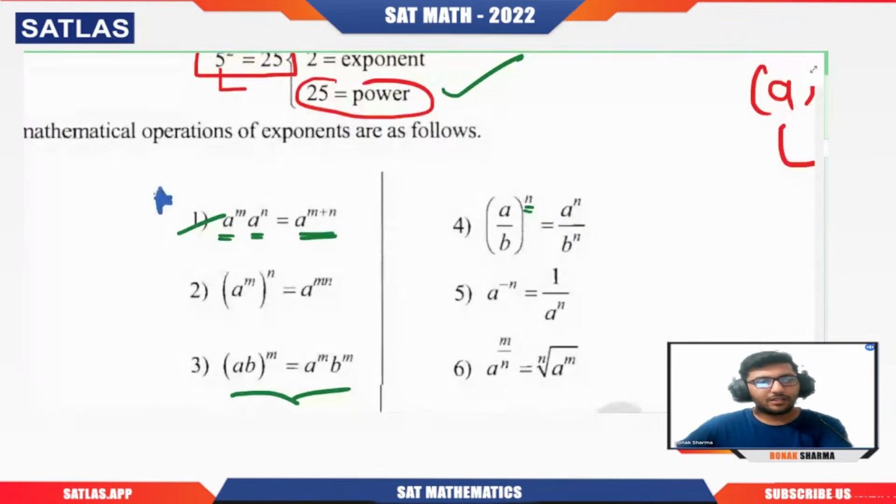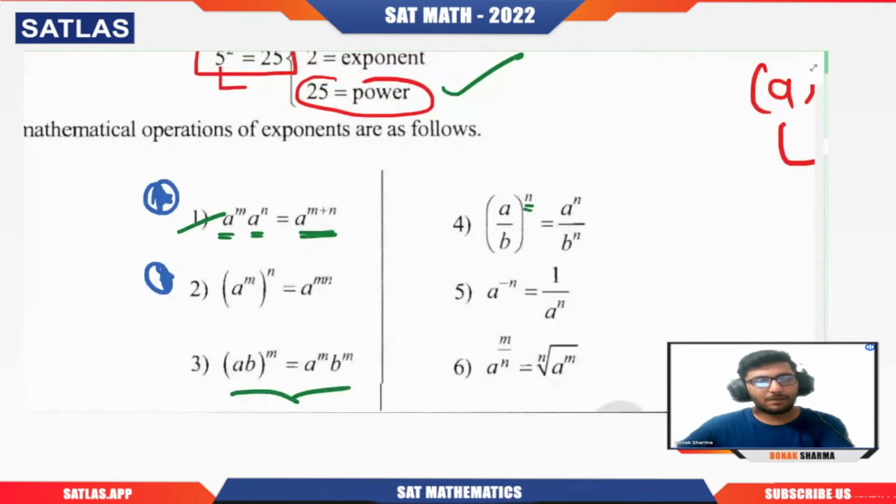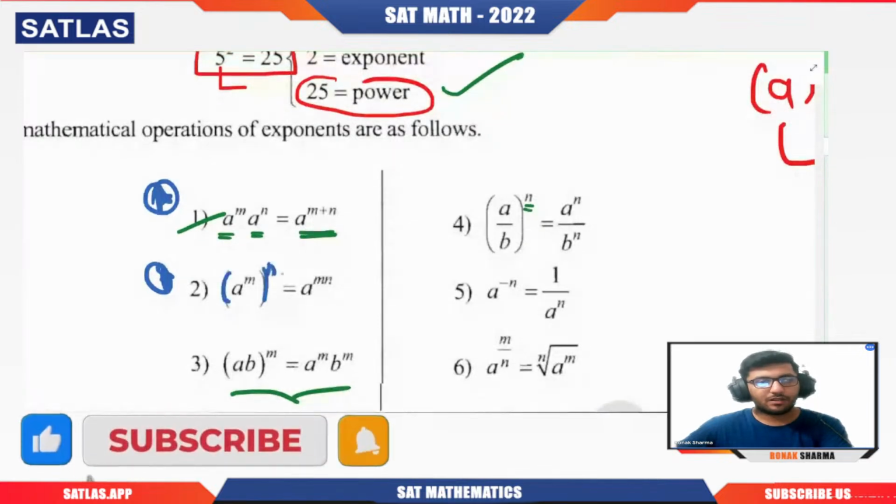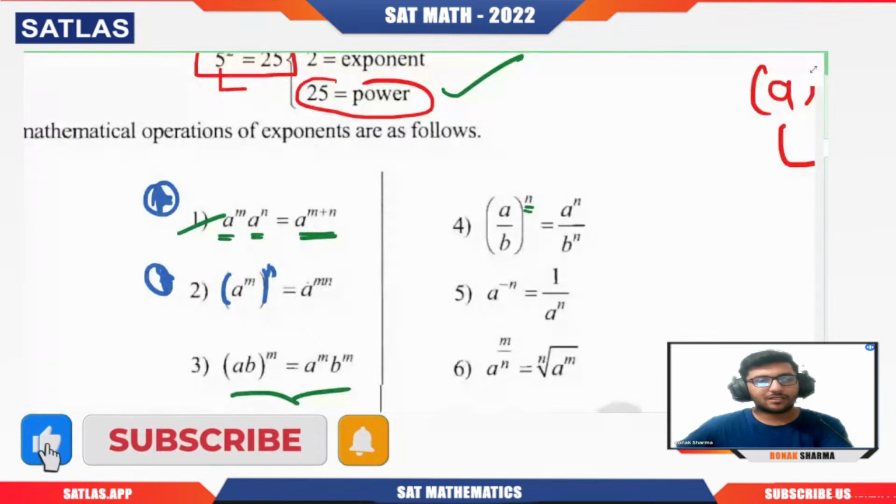Why? Because here you can see (a power m) raised to power n. Whenever we have a power m and another power is also raised to it, then these two powers get multiplied with each other, so it will become a power m into n.